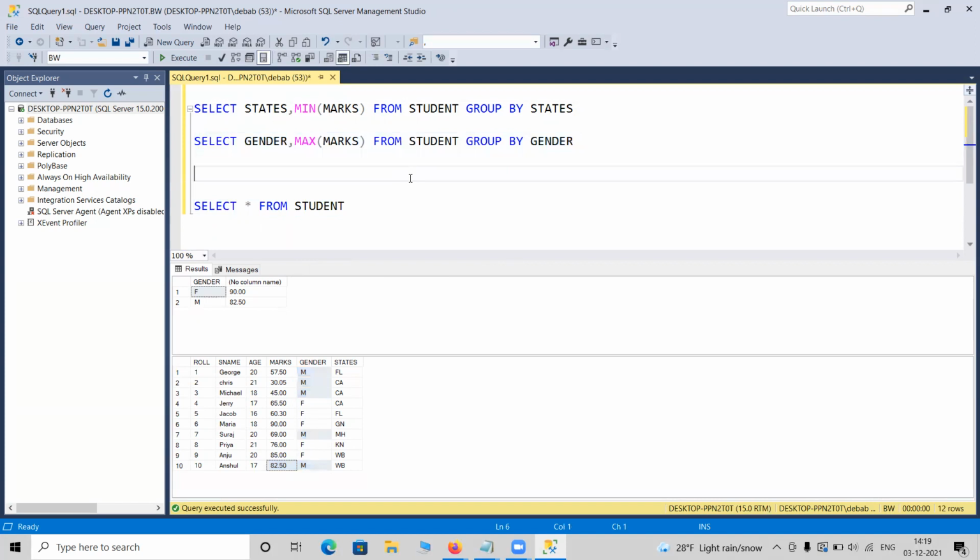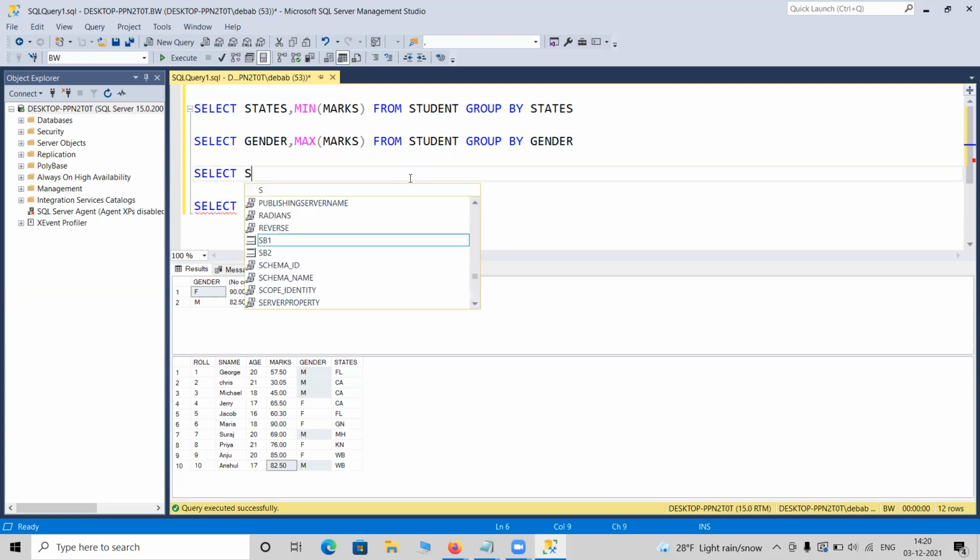Now, the situation may come more complicated. They need state-wise, gender-wise. Means for California's data, for California female who got the highest, for California male who got the highest. The requirement can be something like that. So in that case, simply write SELECT, let me write in caps.